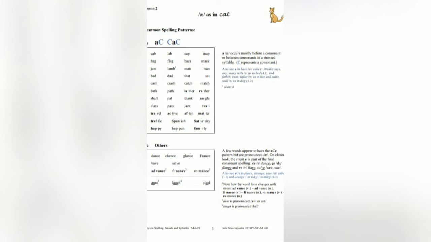Others. A few words appear to have the A-consonant-E pattern but are pronounced with short A. On closer look, the silent E is part of the final consonant spelling.